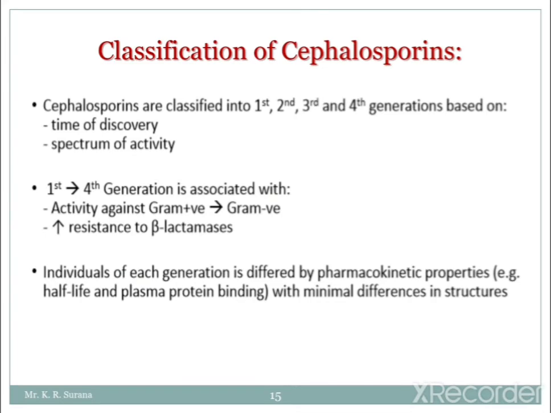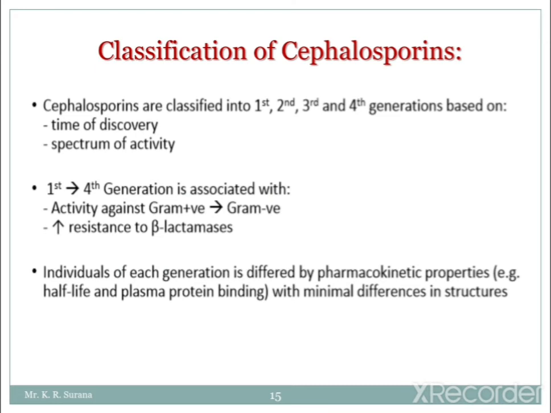Next we'll move to the classification of cephalosporin. Cephalosporins are basically classified into four generations: first, second, third and fourth. These generations are based on the time of discovery and spectrum of activity. On the basis of time of discovery and spectrum of activity, the cephalosporins have been classified. First to fourth generation cephalosporins are associated with activity against gram positive as well as gram negative bacteria.